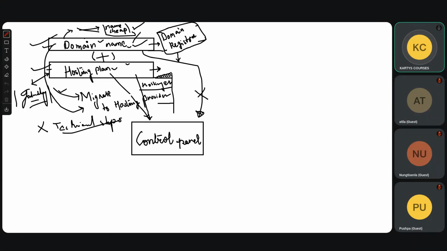Can I buy a hosting plan first and buy the domain later? What do you think? Can I buy the hosting plan first? Today I'll buy the hosting plan, tomorrow I'll buy the domain. Is that okay? Yes, Pushpa, you're right. So what Lima bought was from two different places. That's why it's messing up the entire code.